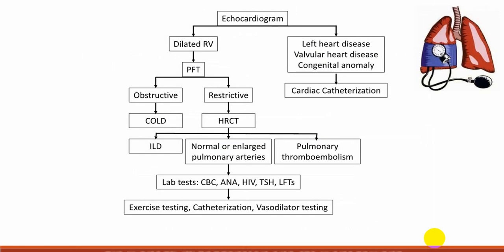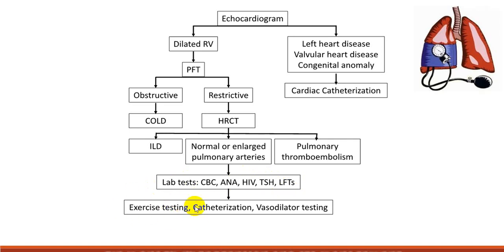This is how you utilize echocardiography in patients suspected with pulmonary hypertension, and then how you go. In a dilated RV you can go for pulmonary function test, differentiate obstructive and restrictive. If it is restrictive, go for HRCT. If it is obstructive, you can go for DLCO test. Then if it is in HRCT, infiltrative lung disease, or whether it is pulmonary thromboembolism or an enlarged pulmonary artery, you can go for CBC, ANA, HIV, thyroid function test, liver function test, etc.